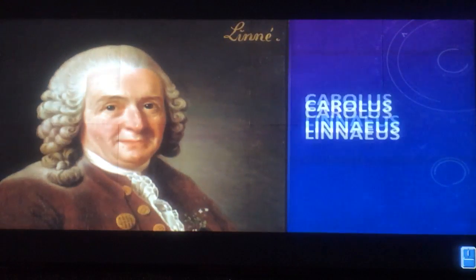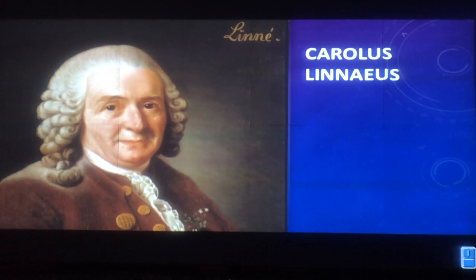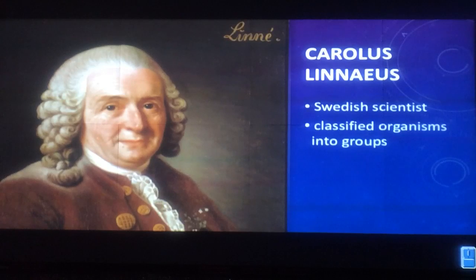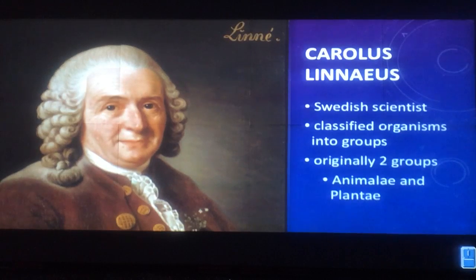This man, his name is Carlos Linnaeus. He was the first scientist to make this classification system. He is from Sweden, and he originally made these groups into two different groups, which are called Animalae and Plantae, so either animals or plants.